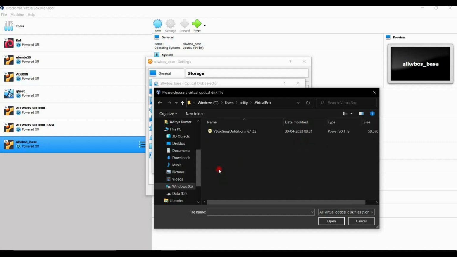As you can see, VBox guest addition 6.1, as 6.1 is the version of VirtualBox I'm using right now. If you are a user of VirtualBox, then it might be in your system. If it's not, then I'll provide the link of the same file. Not a problem. Just select this and click on OK.